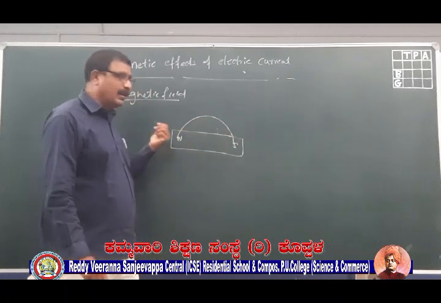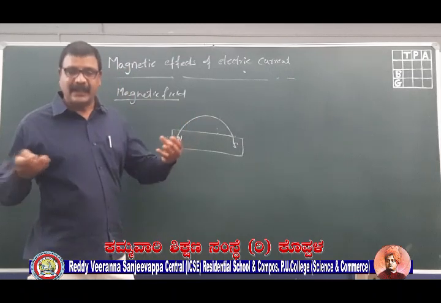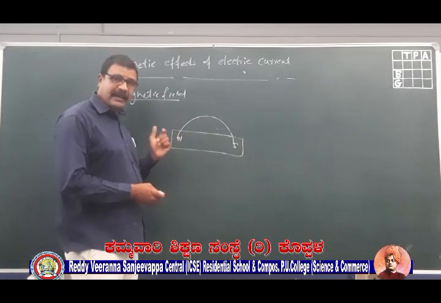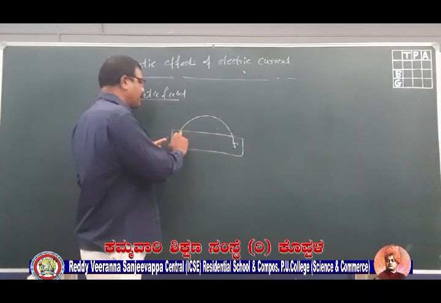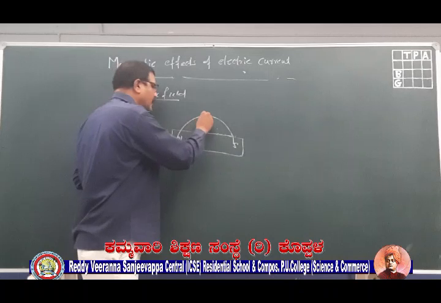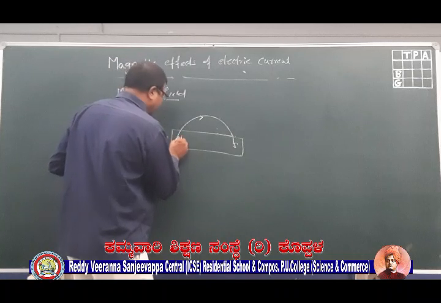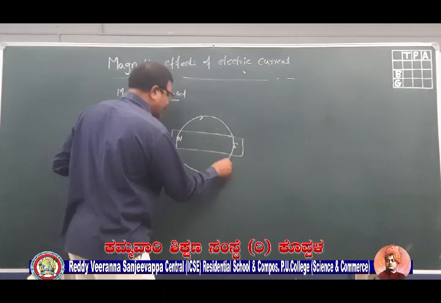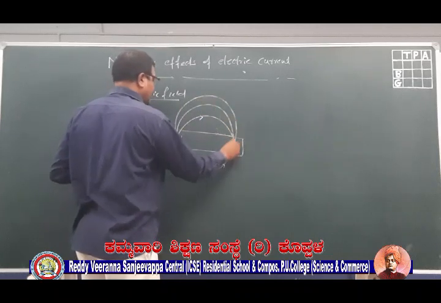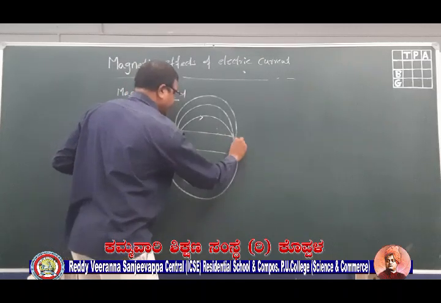You all know that. You have studied all these things, like poles repel each other, unlike poles attract each other, in your lower classes or 9th standard. So I am talking about the magnetic field here, and that magnetic field is represented with the lines of force, which start from the north pole and end into the south pole. Like this, I can denote it. Once again I take one more line of force, and similarly one more line of force here.